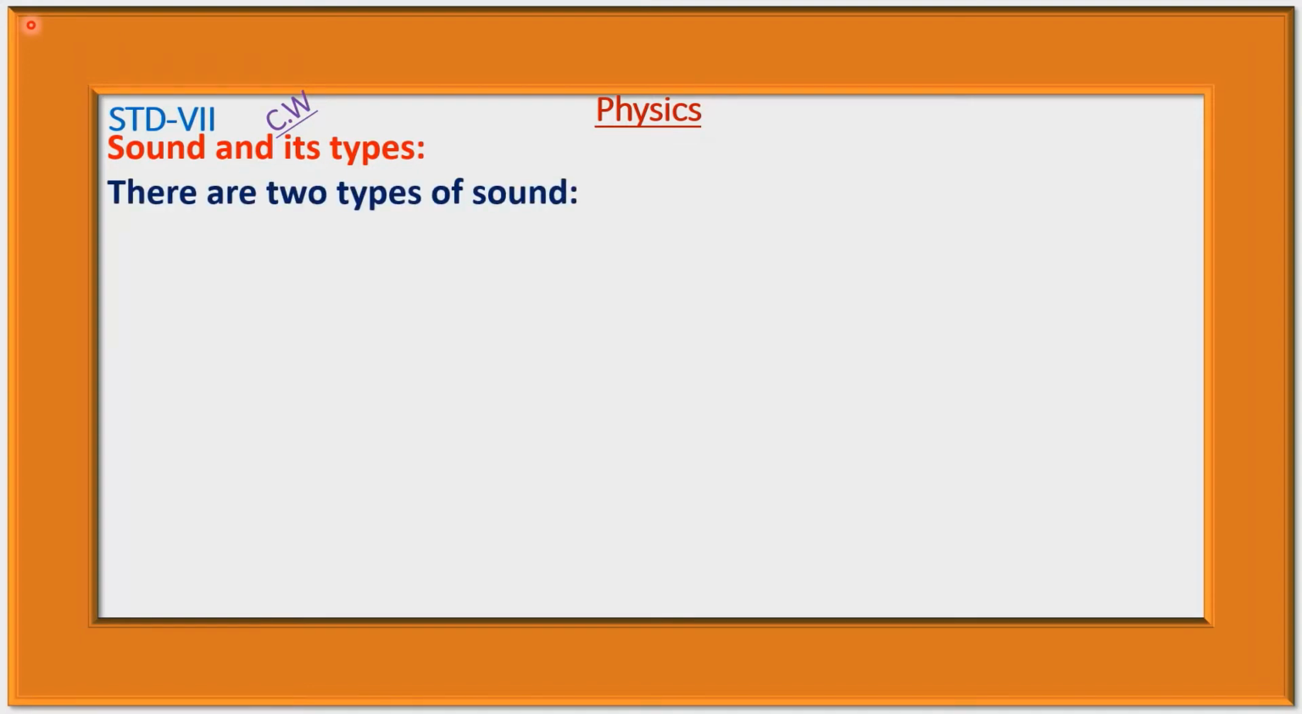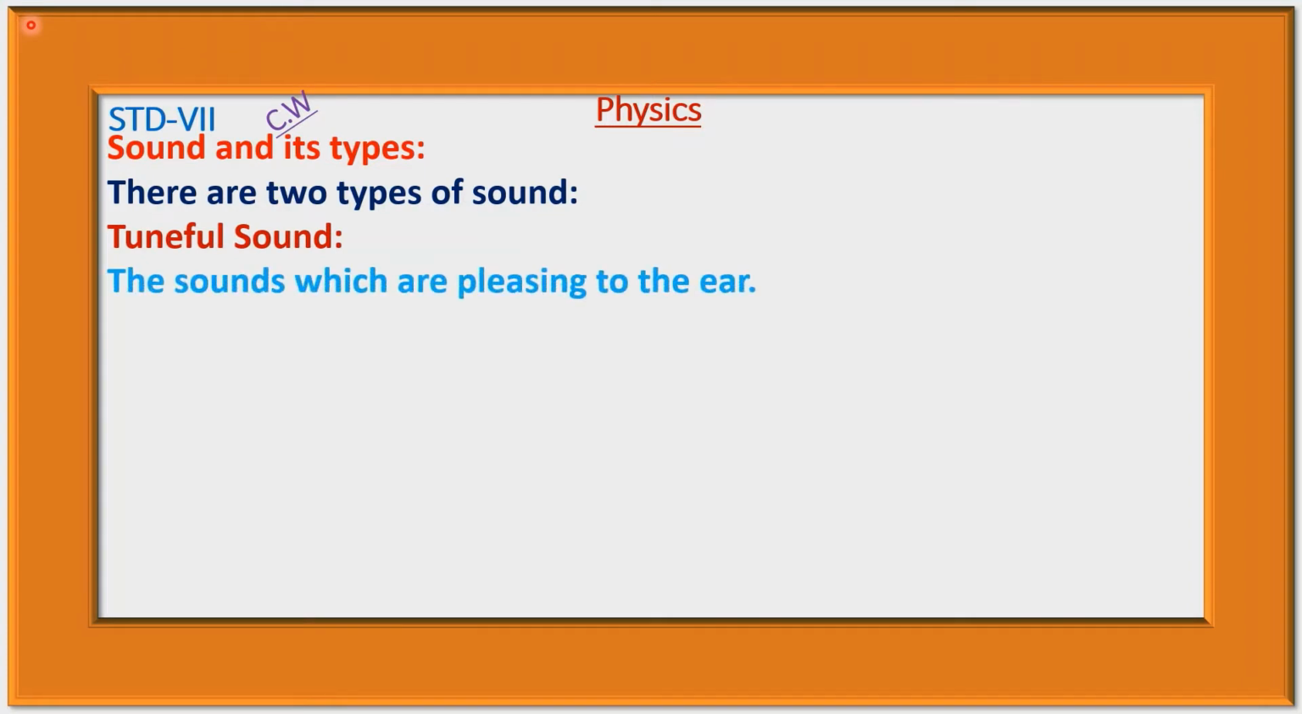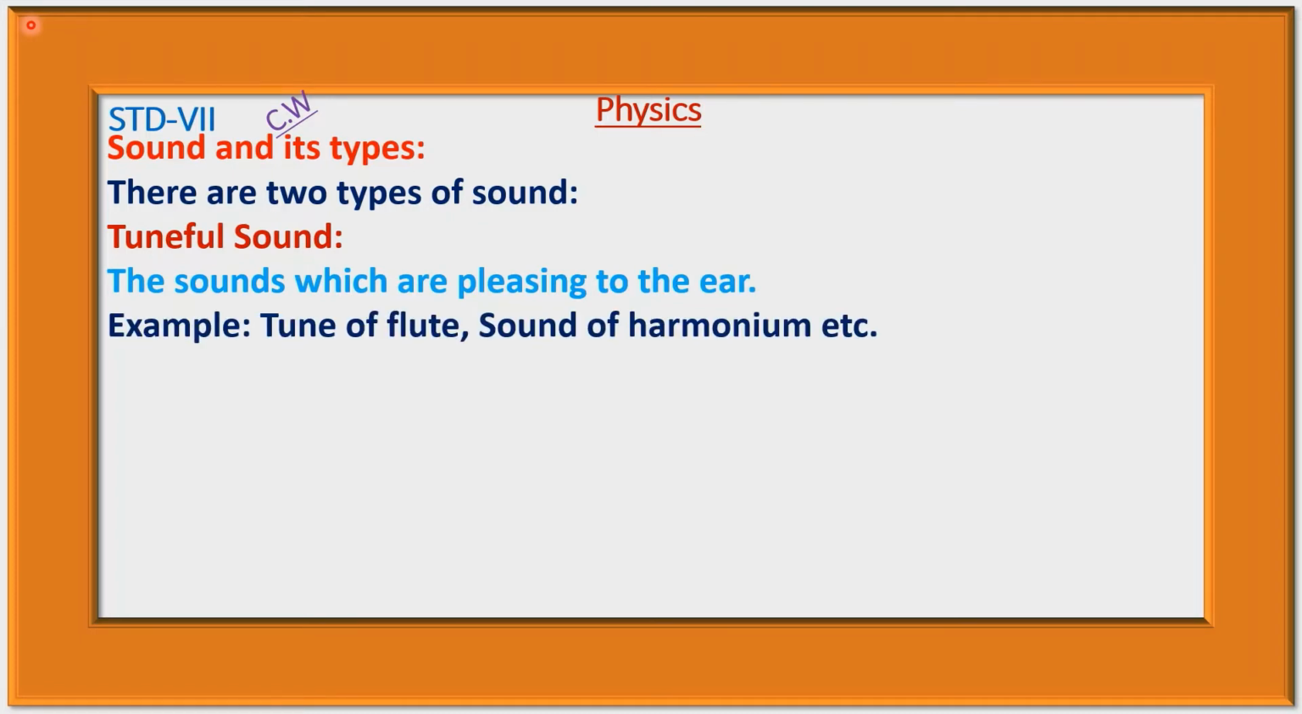There are two types of sound. Tuneful sound, the sound which are pleasing to the ear. Example, tune of flute, sound of harmonium, etc. That is, tune of flute is pleasing to the ear, and melodious sound of harmonium is also pleasing to the ear. This type of sounds are called tuneful sound.